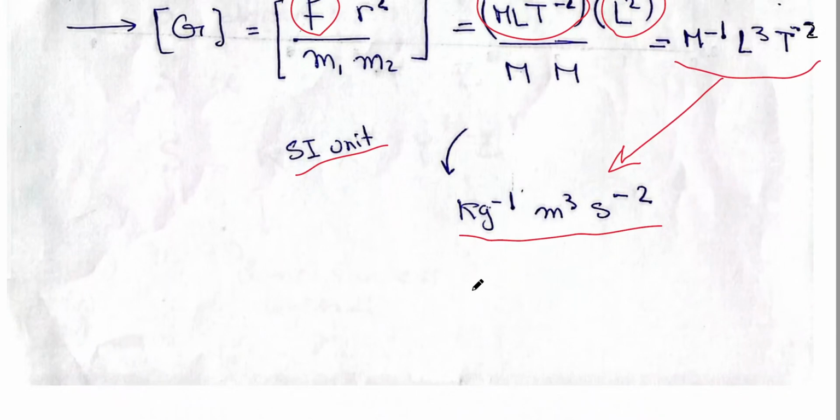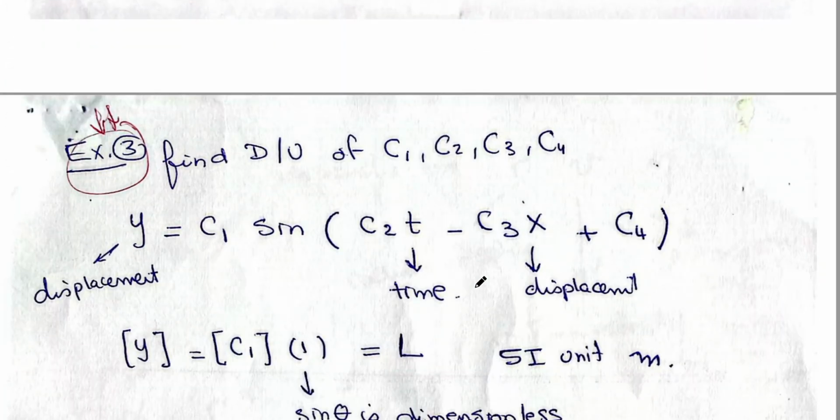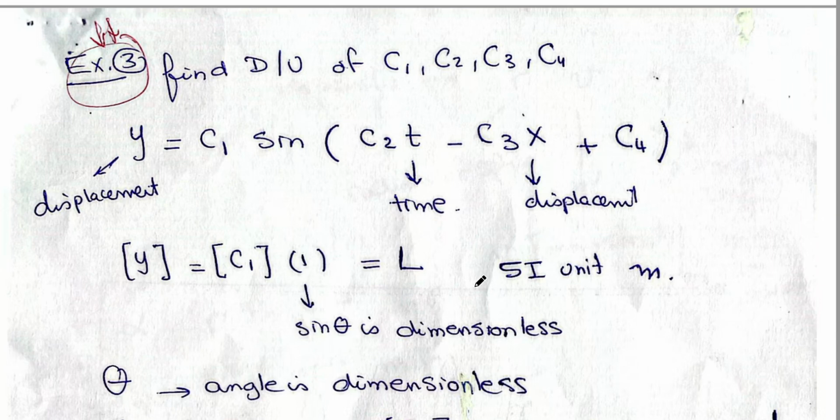These were two examples showing how to get dimensions and units of a physical quantity. The next example is somehow different, using the trigonometric functions. In this example, they want me to find the dimensions and units of C1, C2, C3, C4.